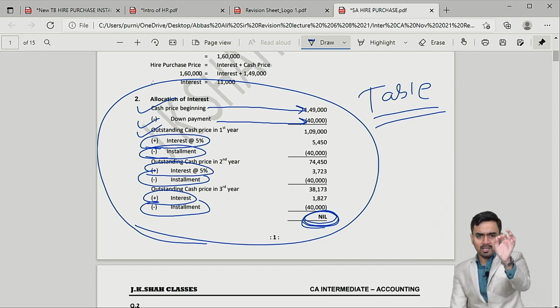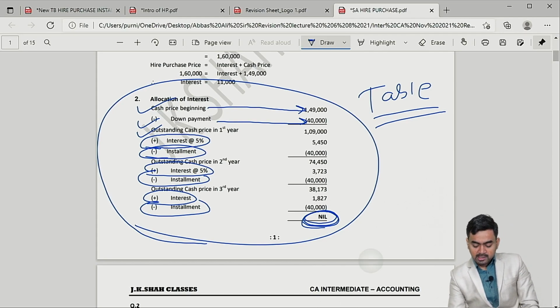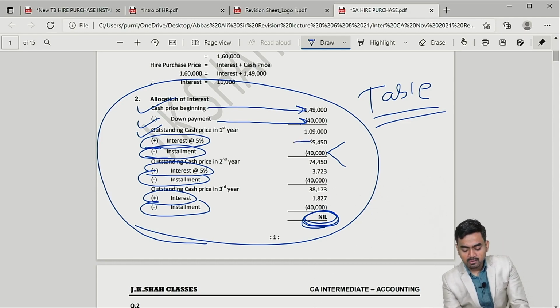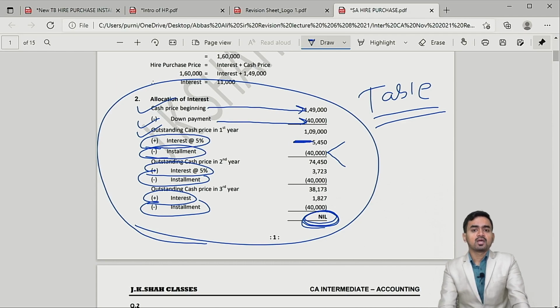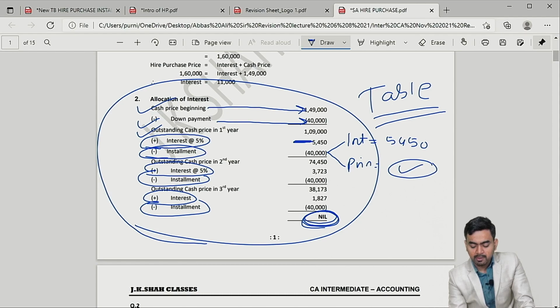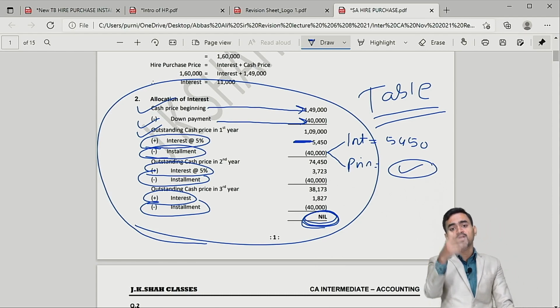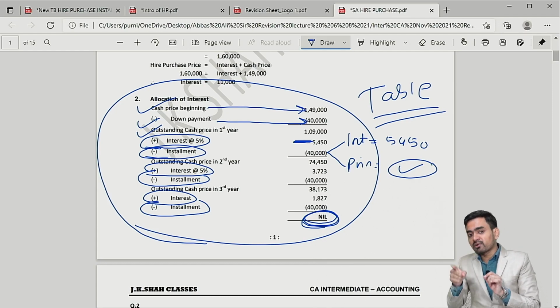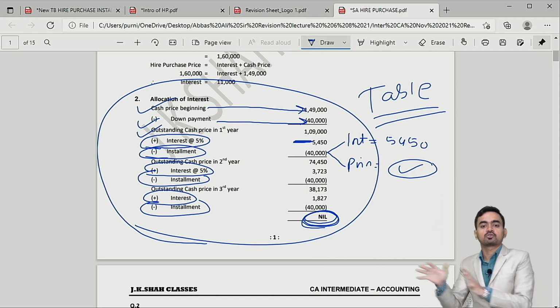Okay, one simple point I would like to discuss. Children, when you pay your installment, try and understand this. First year interest amount is 5450 and you are paying an installment of 40,000 rupees. So please remember, whenever you pay your installment, you always pay first towards interest and then the balance towards principal. You are getting my point? Always remember, when you pay your installment, first the vendor will subtract the amount towards interest and thereafter will settle the remaining amount towards principal.